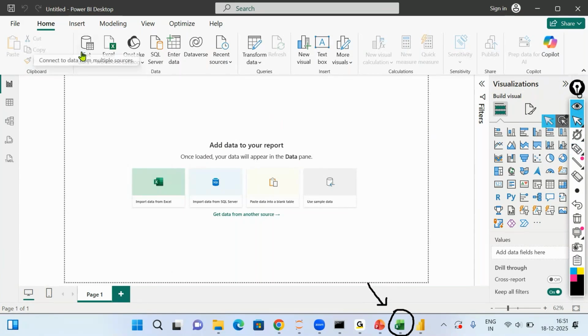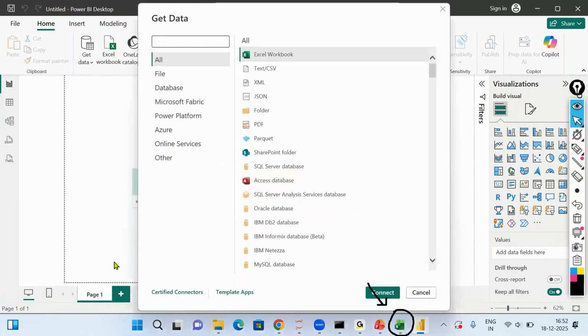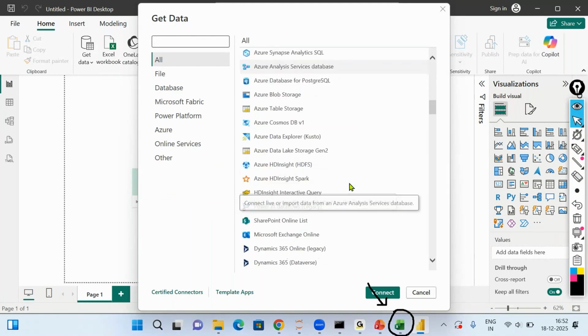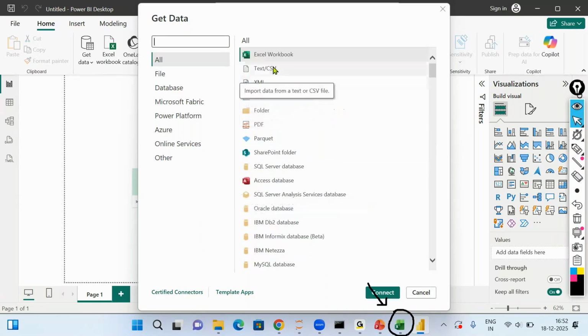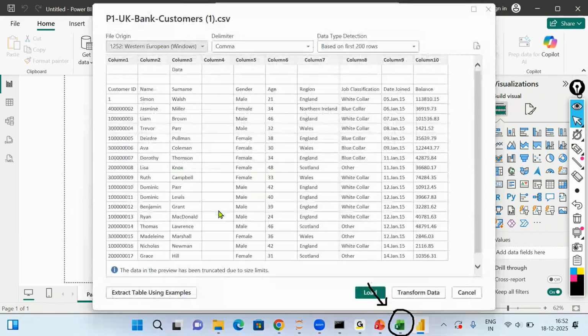If you click on Get Data, you will see the list of different data sources to which Power BI can be connected. Whether your data is in an Excel workbook, some SQL Server, a text file, or the web, clicking on More will give you the complete list of data sources. You just think of the data source and you will find a connector for it already installed in Power BI. In our case, since we are using a text file, I'll click on Text/CSV and click on Connect. Then I just need to go to the path where the file is placed and pick that file. When you pick that file, a connection to that CSV file is created, and this is how the data will be loaded.